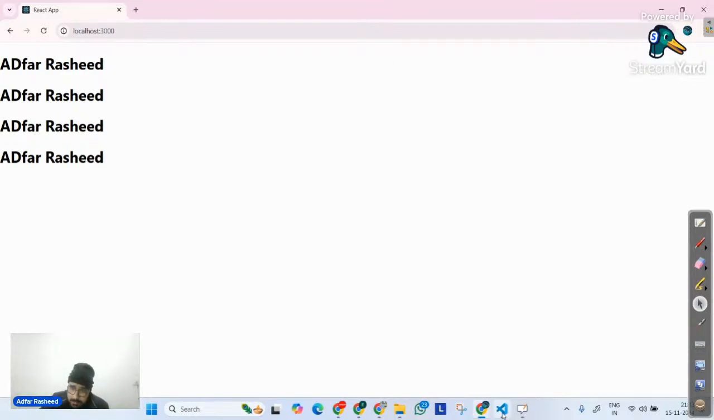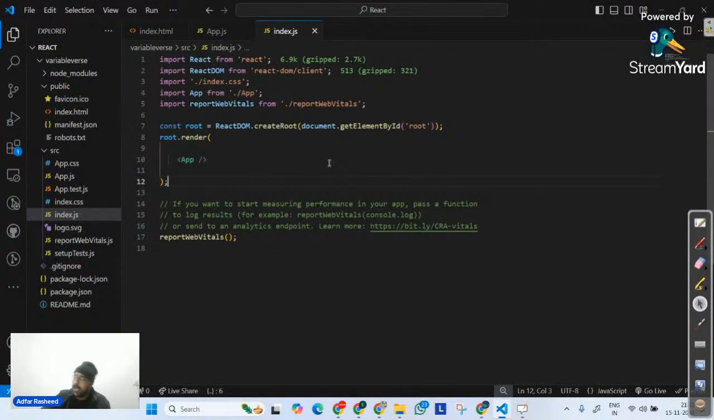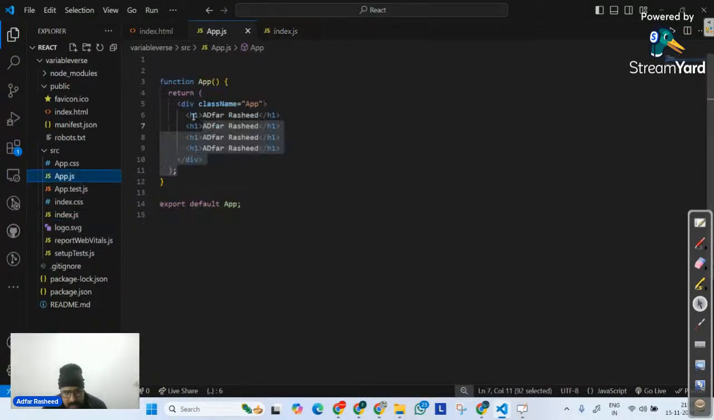Now, if you look at this particular code, Sir, I understood the flow. I understood everything: how index.html is the main file in which I have the div, then index.js is the entry point, and then I have app.js, which is my file where I make changes, and since it's being called in index.js, I see the output.